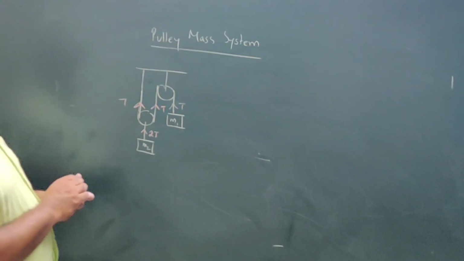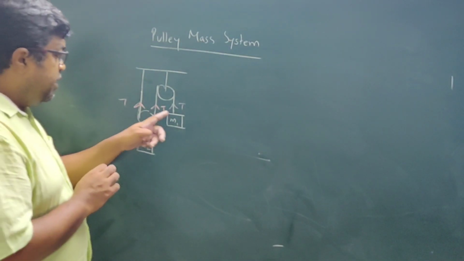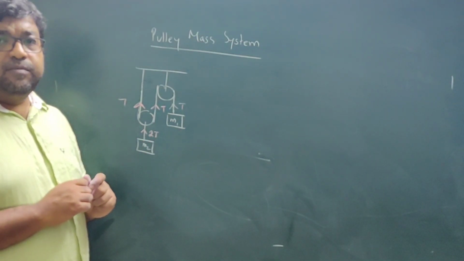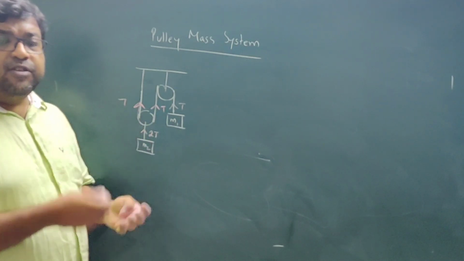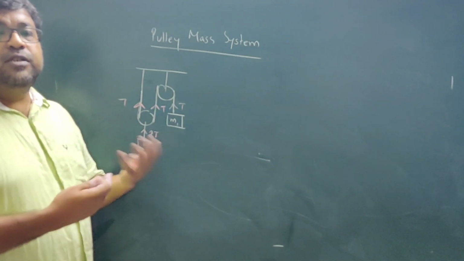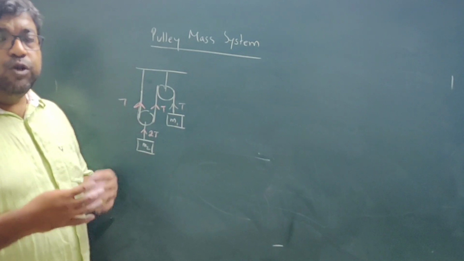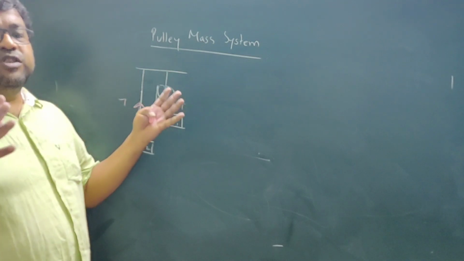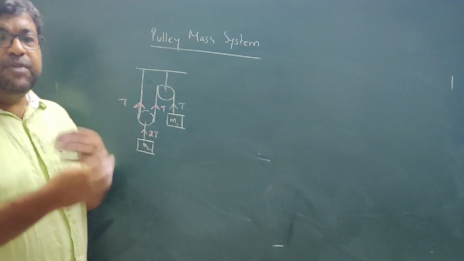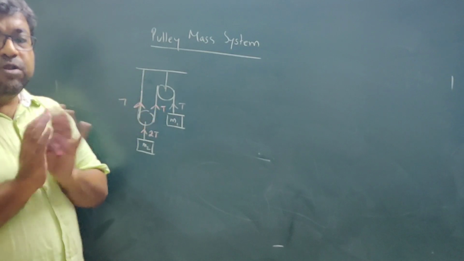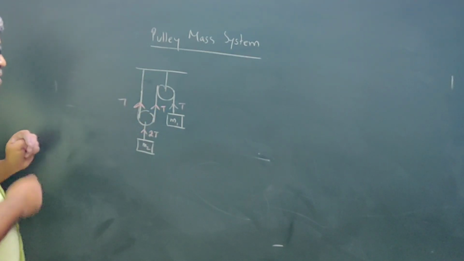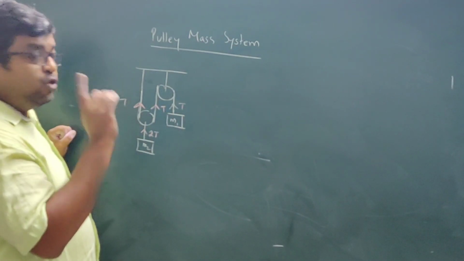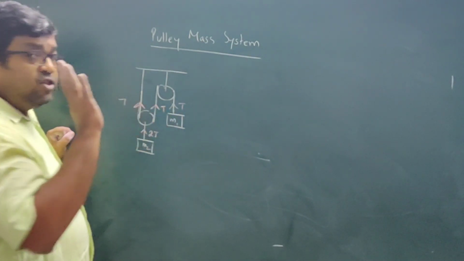Now here, tension is different and acceleration is also different. So we have more than the required number of unknowns, and then we require more equations to simplify them. Then it becomes a bit complicated. To simplify such situations, first of all, one simplification we have done is that we have not written T1, T2. We are sure that if this tension is T, this tension is twice T.